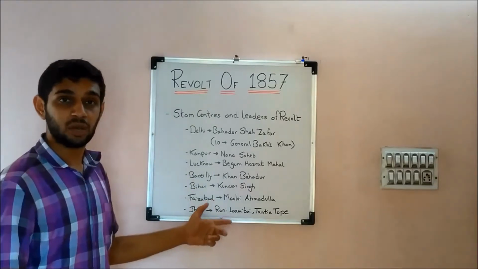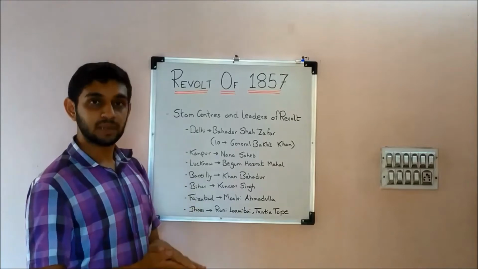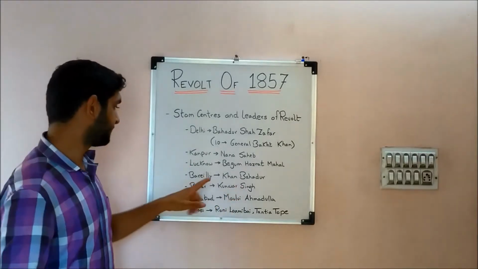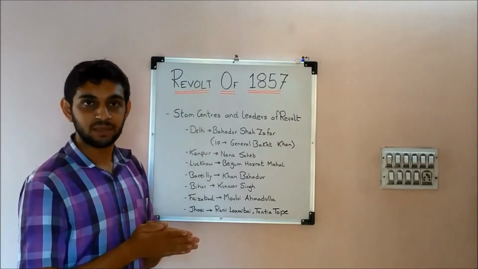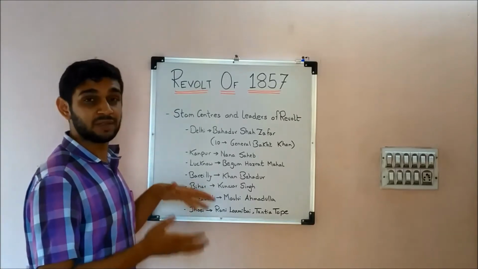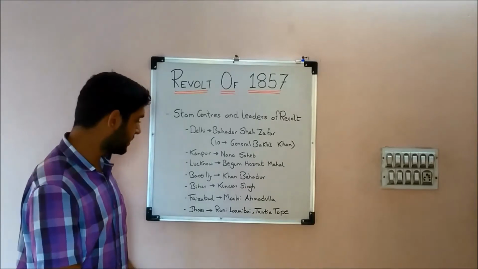Then you have Maulvi Ahmadullah, who fought in Faizabad. He was a native of Madras, and then he joined there in Faizabad when he came to know Agra was being captured, that was in June 1857. So he's one of the acknowledged leaders of the revolt, you could say.